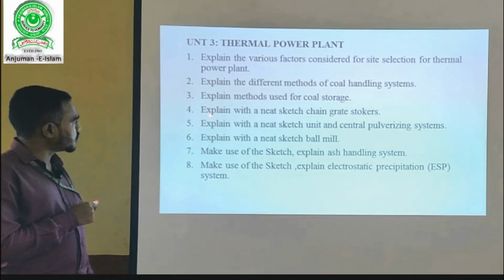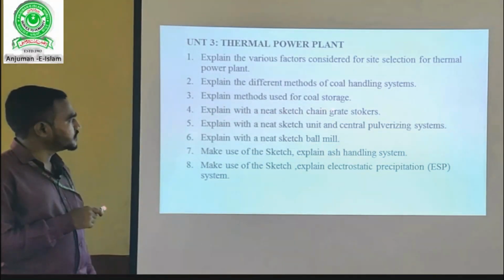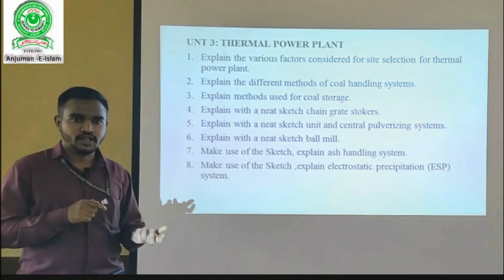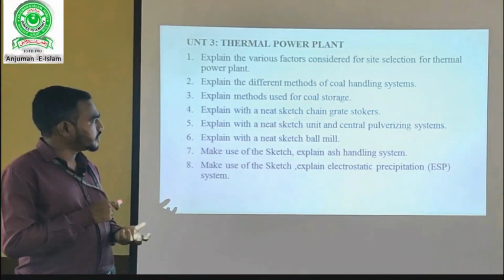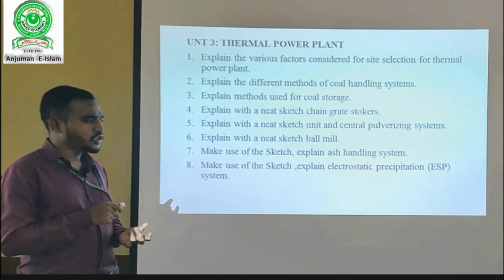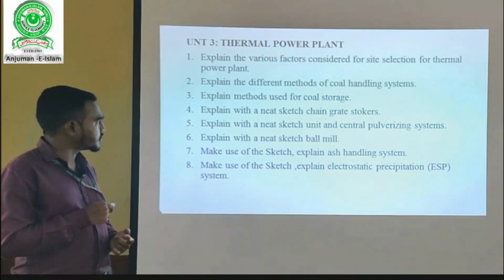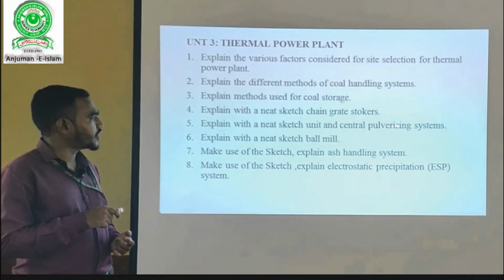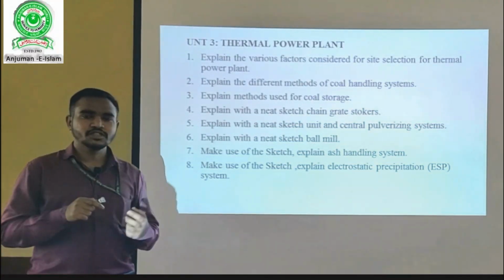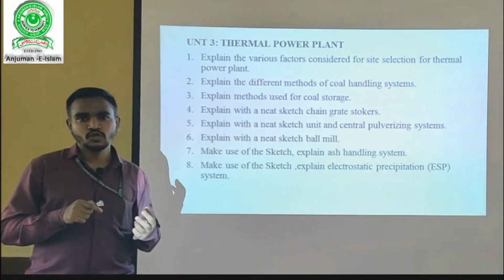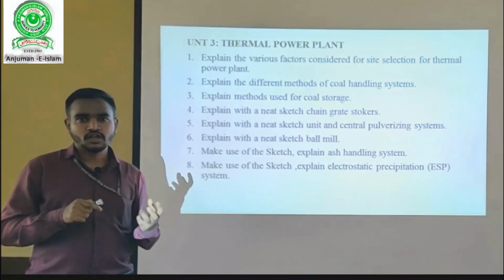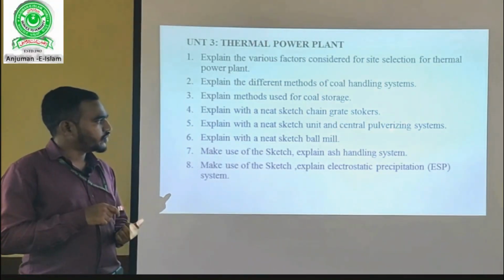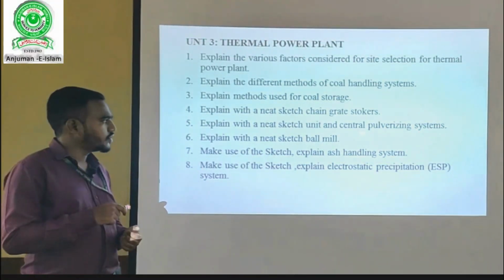Then question number 4: explain with a neat sketch chain grate stokers. Stokers are used to fire the boiler; here the question asks for the chain grate type of stokers. Question number 5: explain with a neat sketch unit and central pulverizing system. A pulverizing system is the system used to crush the coal in order to use it for firing the boiler. Pulverizing is to crush the coal.